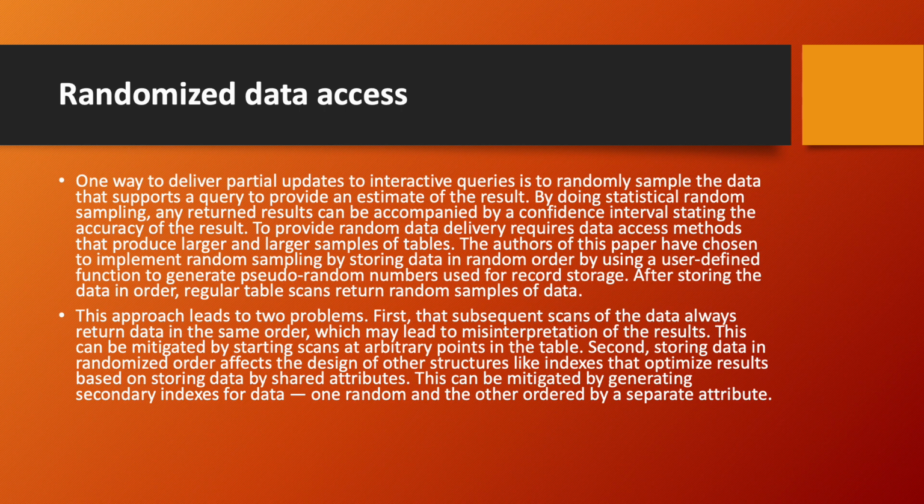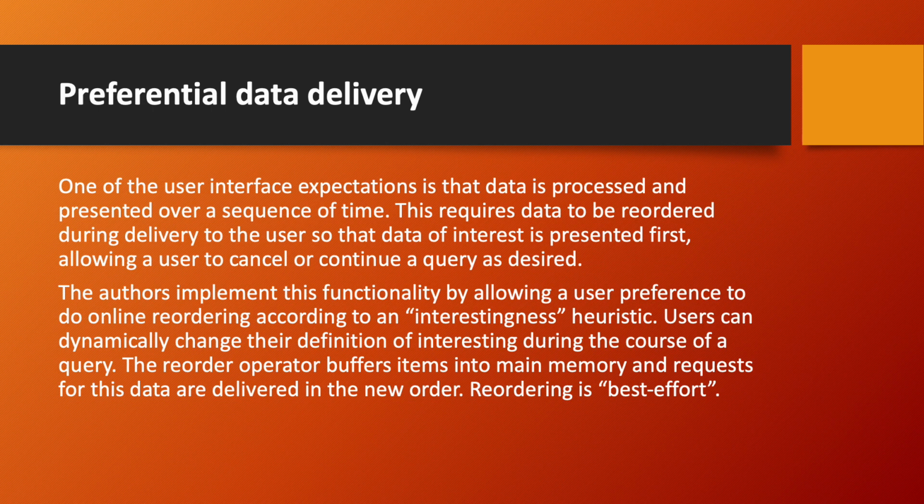First, a subsequent scan of data always returns data in the same order, which may lead to misinterpretation of the results. This can be mitigated by starting scans at arbitrary points in the table. Second, storing data in randomized order affects the design of other data structures like indexes that optimize results based on storing data by shared attributes. This can be mitigated by generating secondary indexes for data, one random and the other ordered by a separate attribute.